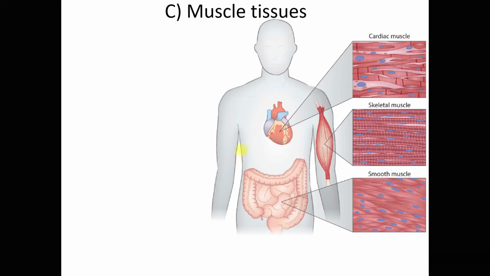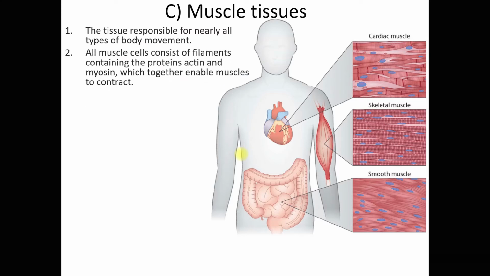Now, muscle tissues. This is the tissue that is responsible for nearly all types of body movement. All muscle cells consist of filaments containing the proteins actin and myosin, which together enable muscles to contract.